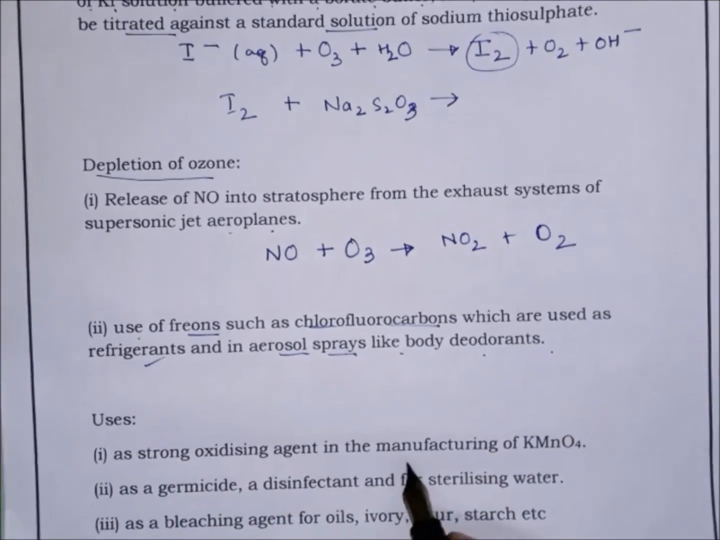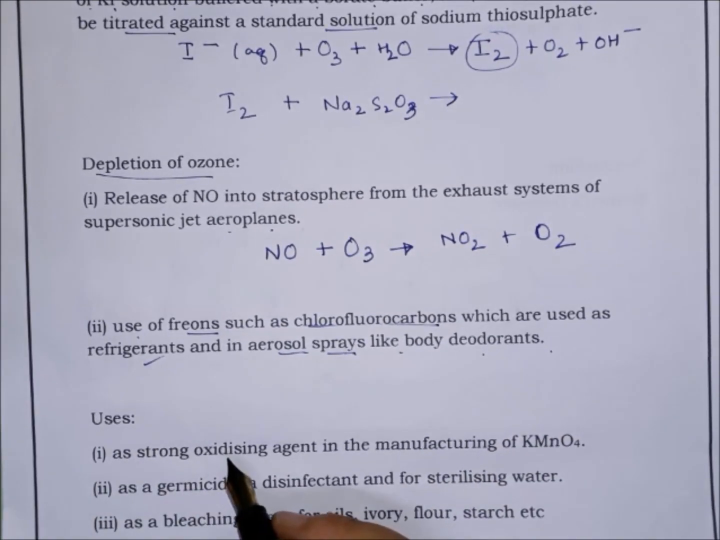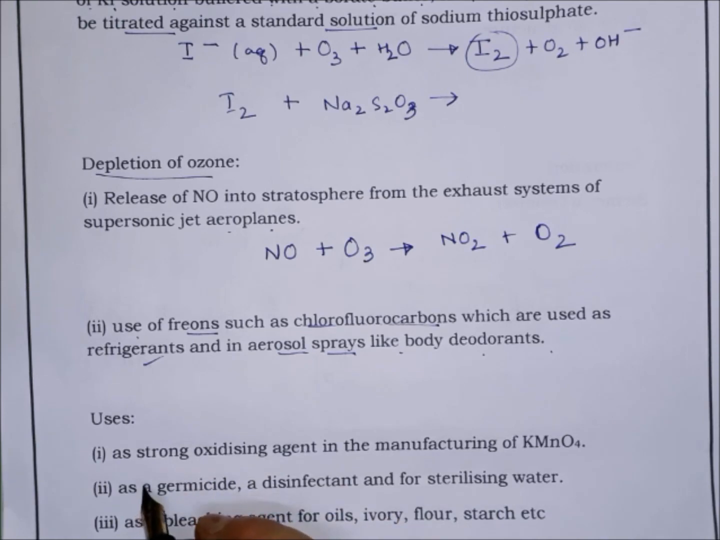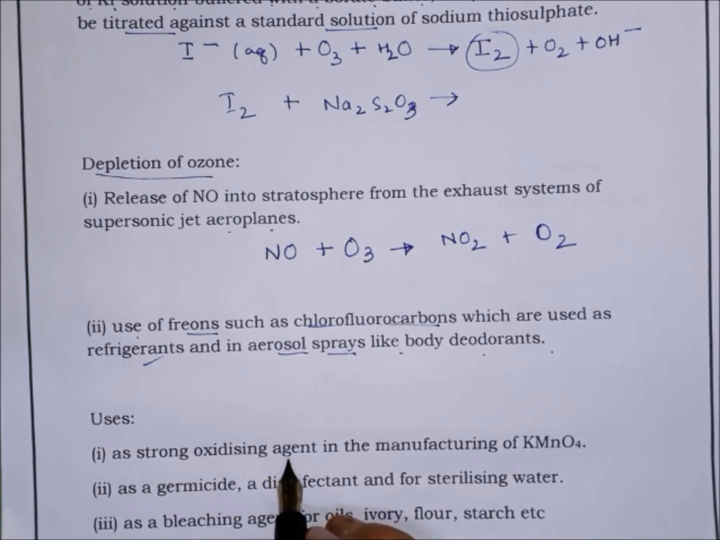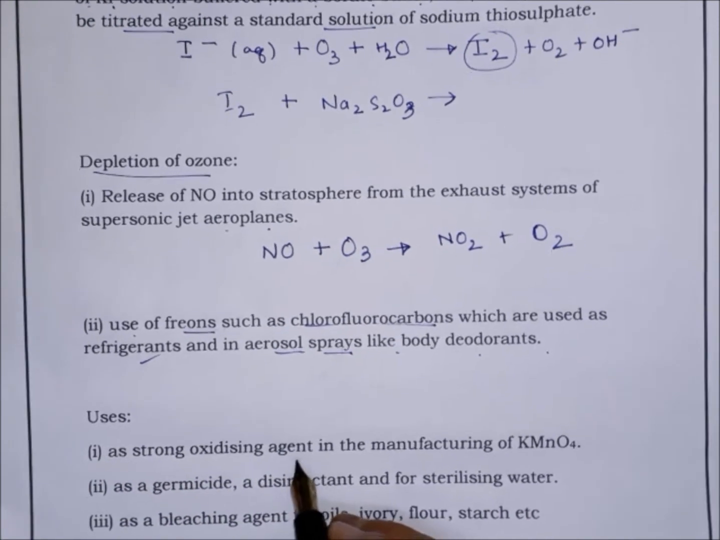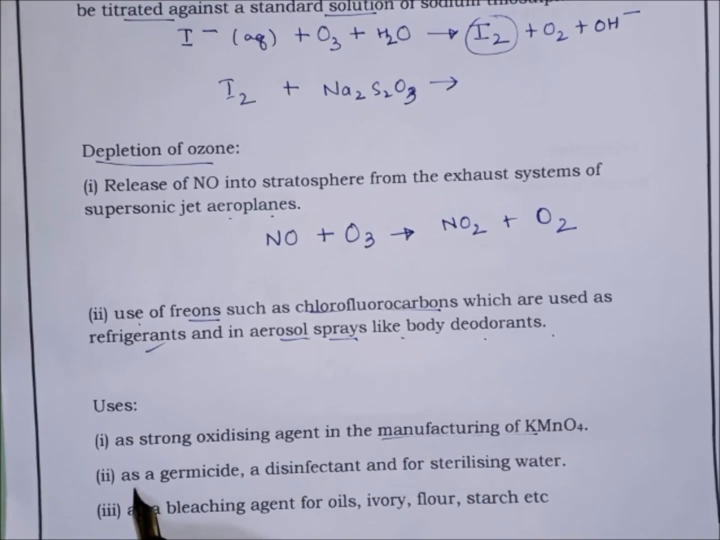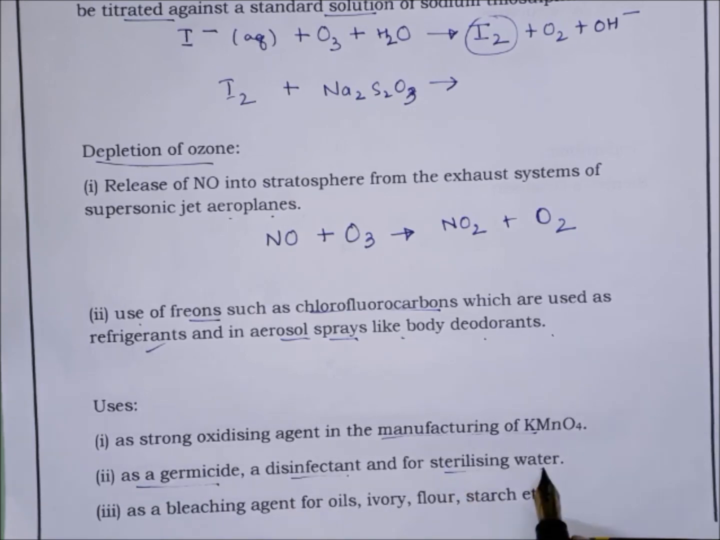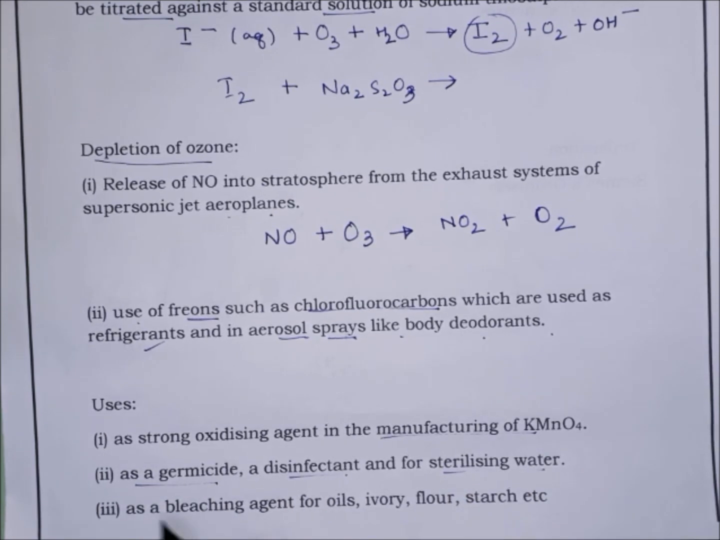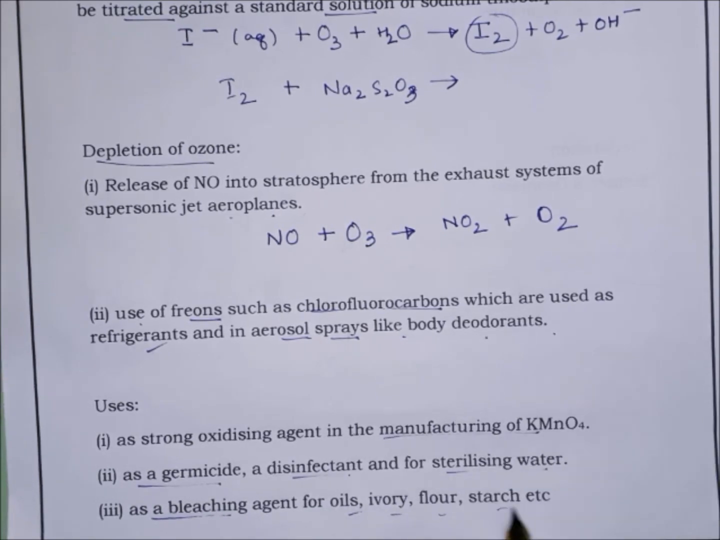Now uses. Because of the presence of nascent oxygen, ozone acts as a strong oxidizing agent, and it is used as a strong oxidizing agent in the manufacture of potassium permanganate. It acts as a germicide, disinfectant and sterilizing agent. It is also used for sterilizing water. It is also used as a bleaching agent for oil, ivory, flour, starch, etc.